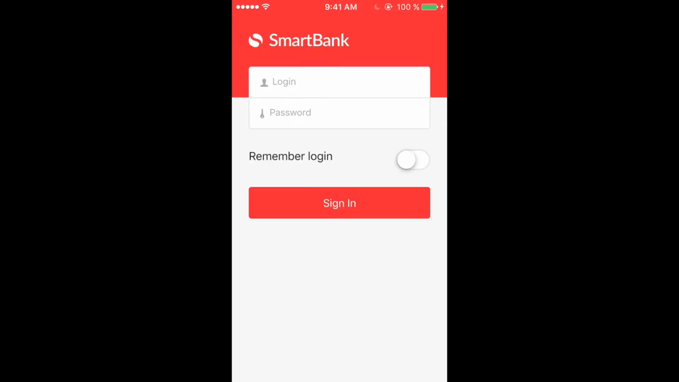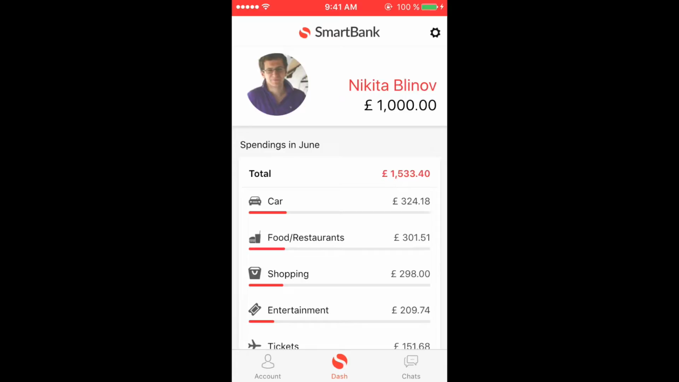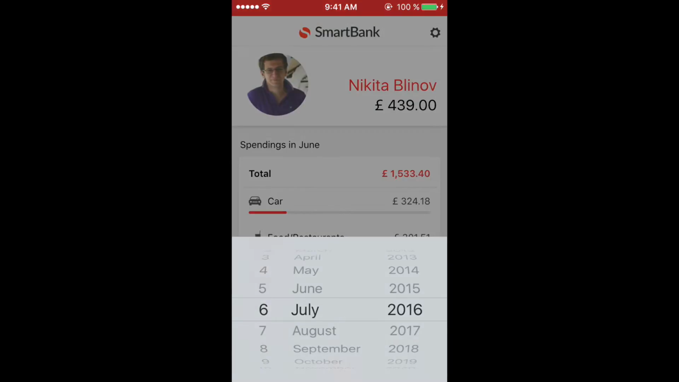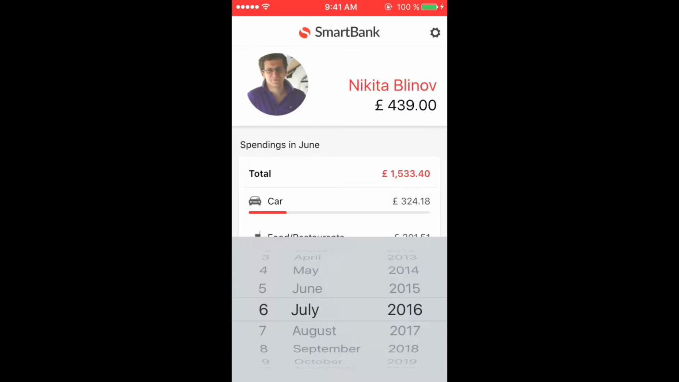Hi, that's my SmartBank, and that's my account. For illustration of our prototype capabilities, we've modified it a bit, so we can choose time in the past and see how SmartBank would have worked. Let's just walk through 2 previous weeks of my life.